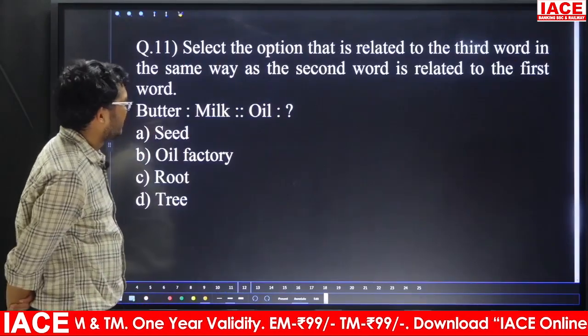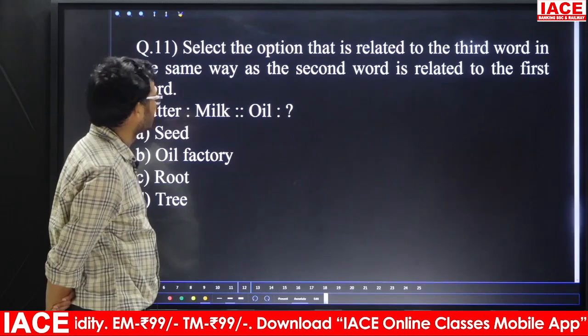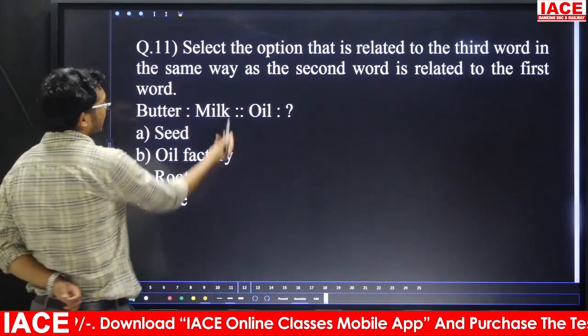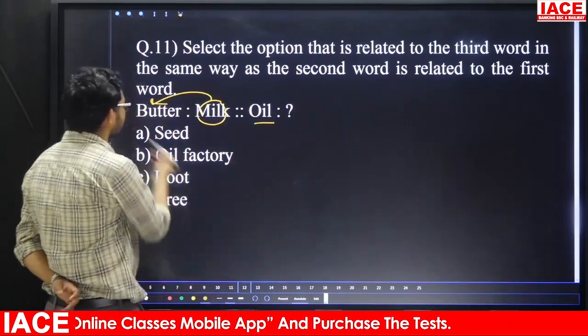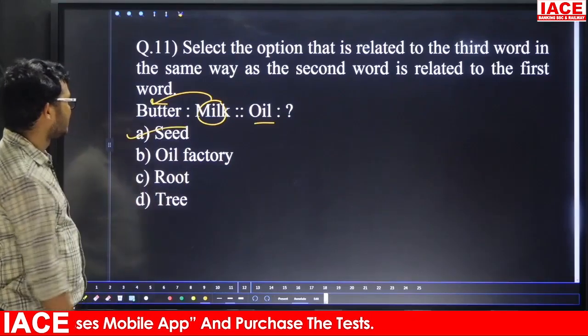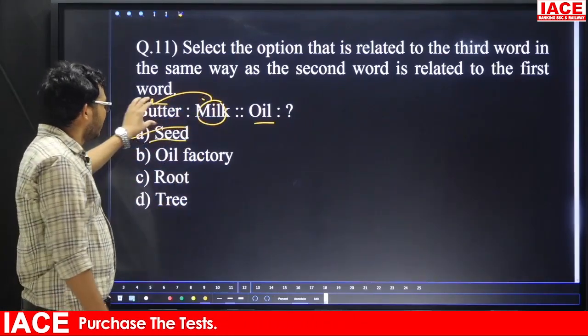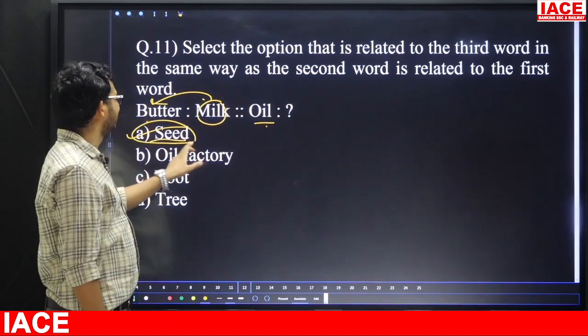Question number 11. Select the option that is related to the third word in the same way the second word is related to the first word. Butter is related to milk. Friends, from milk we are going to get butter, and in the same manner how do we get oil? From seed. So the answer is what? Here oil, seed. That means option A is the answer. From milk we get butter, in the same manner we get oil from the seeds.